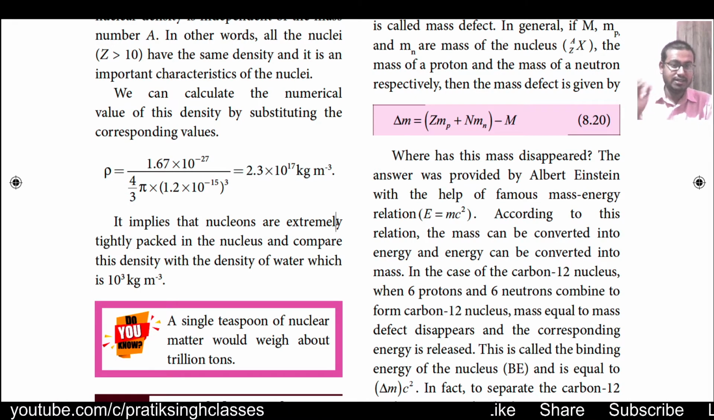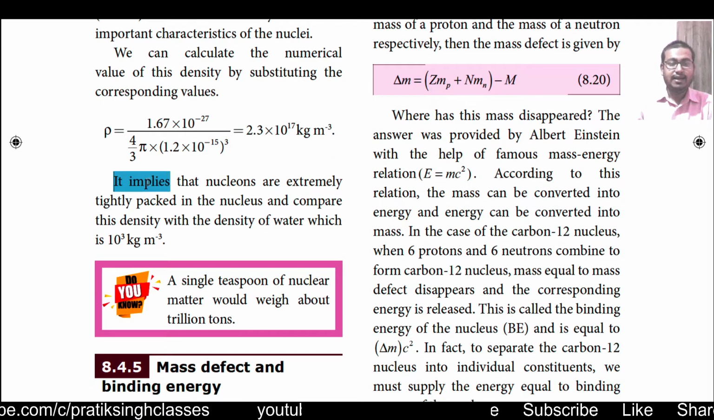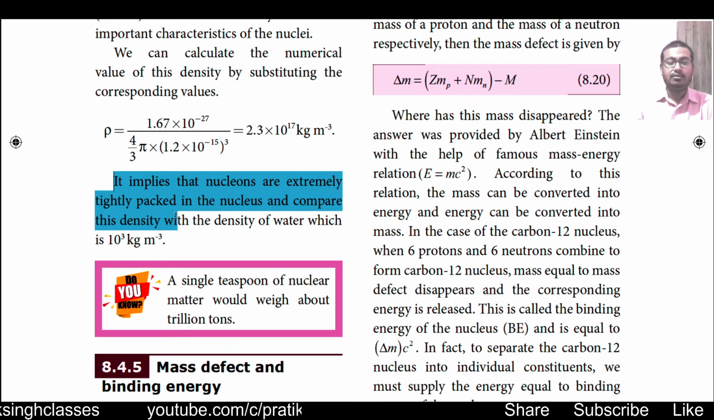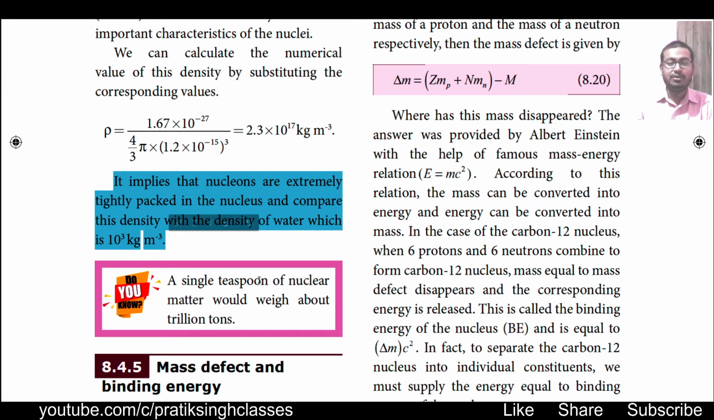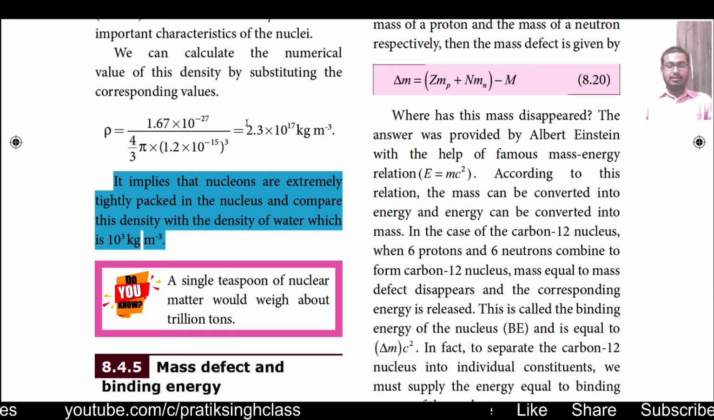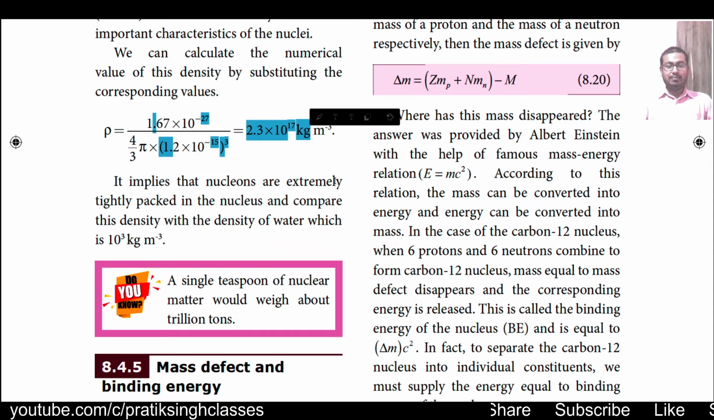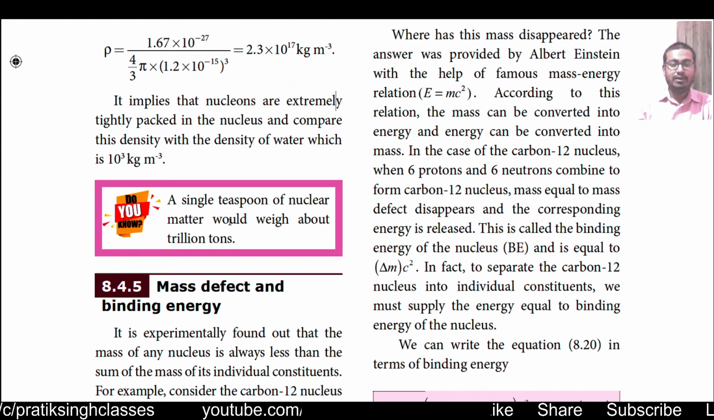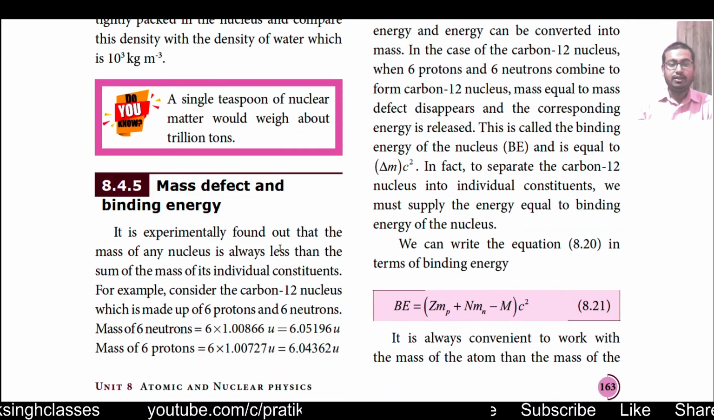This is a huge density. It implies that nucleons are extremely tightly packed in the nucleus. Compare this density with the density of water, which is just 10 to the power 3 kg per meter cube. Whenever we have a container of volume 1 meter cube, the water filled inside will weigh around 1000 kilogram. But if we consider 2.3 into 10 to the power 17 kg per meter cube, it is too huge. A single teaspoon of nuclear matter would weigh around trillions of tons.